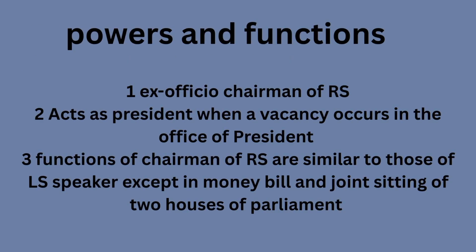Powers and functions. This is the most important concept one should learn for sure. Here, the main power of the Vice President is that he is the ex officio Chairman of the Rajya Sabha. What does ex officio mean? If any member is elected to a particular body, he will automatically become the chairman of another one. In this case, he is elected as Vice President, so he automatically becomes the Chairman of the Rajya Sabha. That is the meaning of ex officio Chairman of Rajya Sabha, and he has the power to act as President when a vacancy occurs in the office of the President.